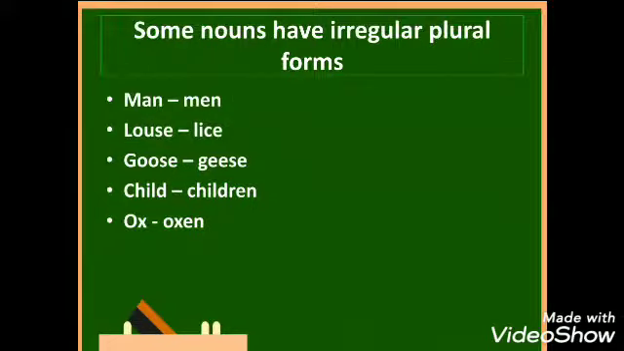The next rule is, some nouns have irregular plural forms. What is an irregular plural form? They are nouns that do not become plural by adding S or ES or VES, as most nouns in the English language do. For example, man, men, louse, lice, goose, geese, child, children, ox, oxen.